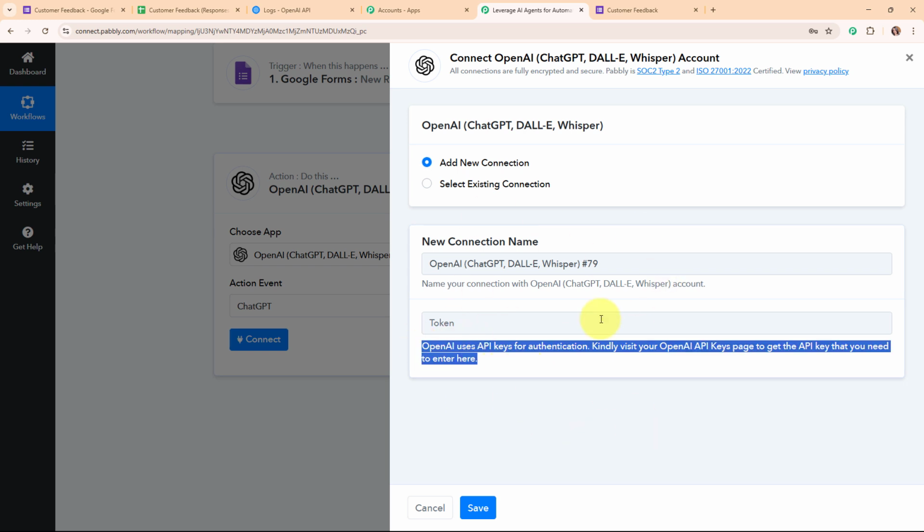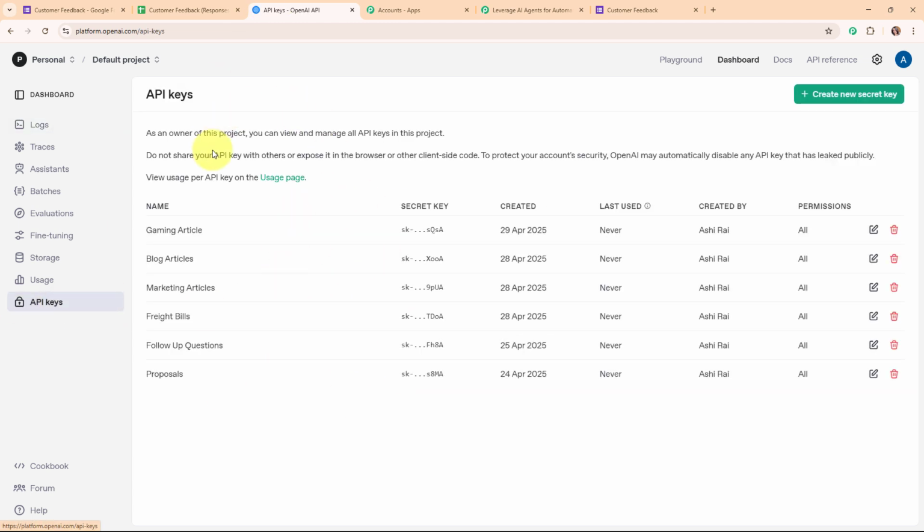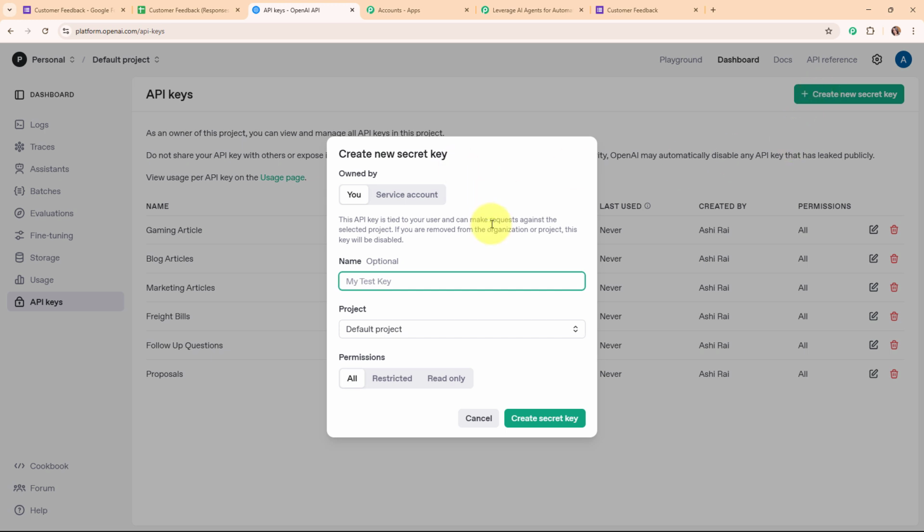So following the instructions given below, here I've already logged in my OpenAI account. And from here, I'm going to access the API keys given in the left side bar. And here in the API keys, you can see some existing keys over here. So I'm going to generate a new key by clicking on this create new secret key. And here I'm going to give a name to my key such as feedback categorization.